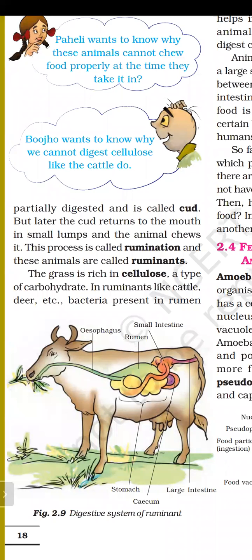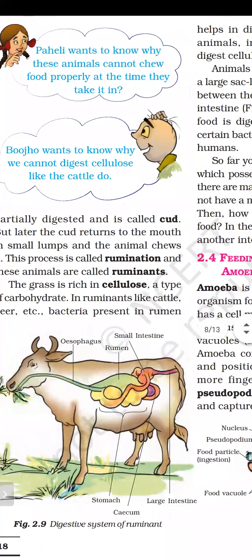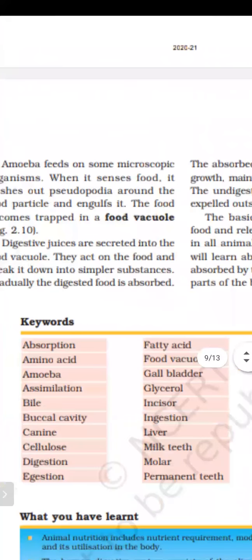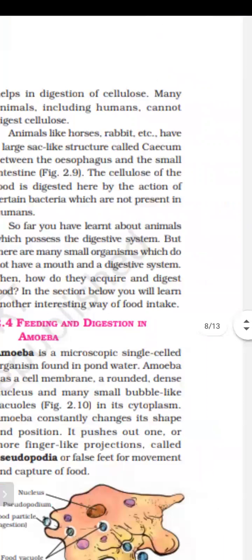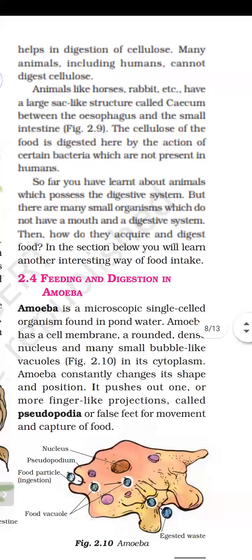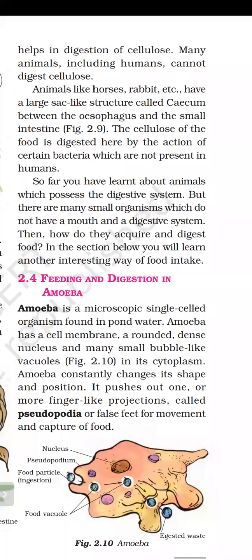In ruminants like cattle, deer, etc., bacteria present in the rumen help in digestion of cellulose. So all ruminants, meaning grass-eating animals, have a special type of bacteria in their rumen which can digest cellulose. Is there any bacteria in the human body which can digest cellulose? No. There is no such type of bacteria inside the human body which can digest cellulose.